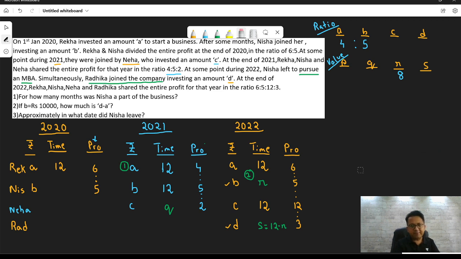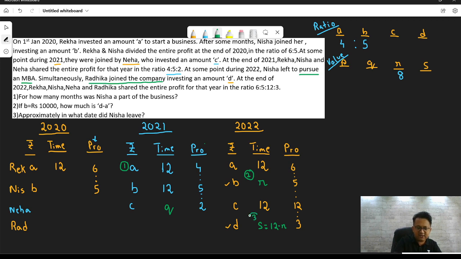Okay. I think up till now we have determined 3 variables out of the 8. What else can you determine? I think the moment R is known, S is also known. Why? S is 12 minus R.